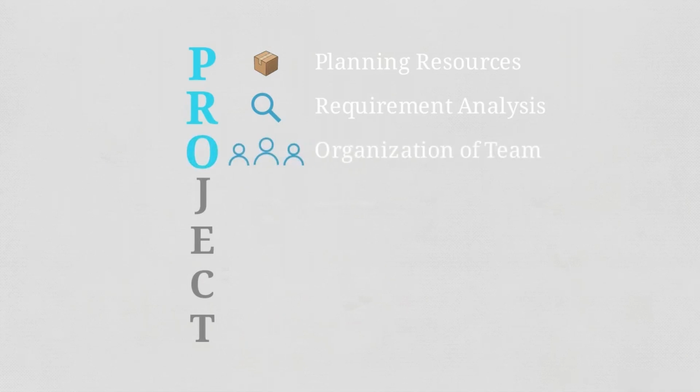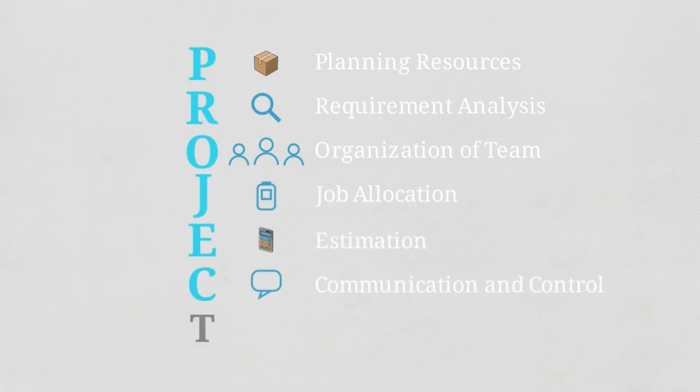To ensure every phase of this process is covered, engineers use a mnemonic checklist based on the word project. P is for planning resources, R for requirement analysis, O for organization of the team, and J for job allocation. These are followed by estimation of size and cost, communication and control, and time scheduling.